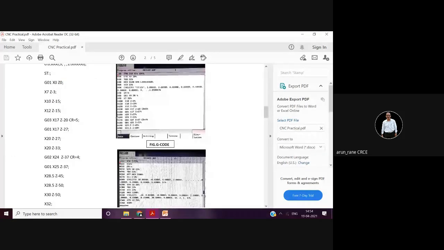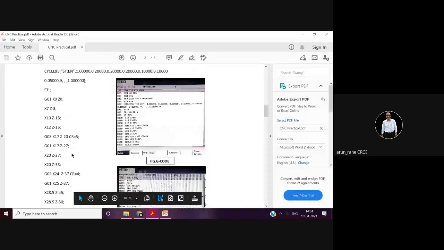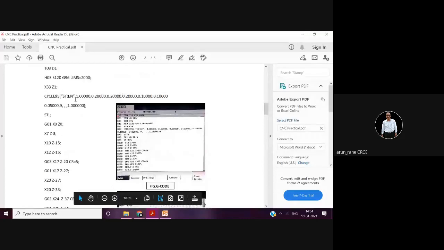Okay, now in cycle 95, it must understand what to machine. You are only giving depth of cut and finishing allowance, that's all. So for that, this finishing profile is described by a statement called the start.